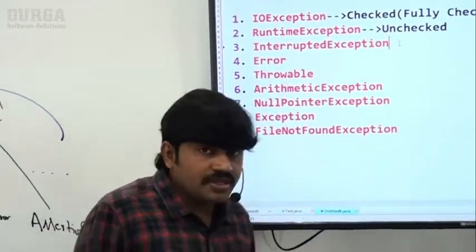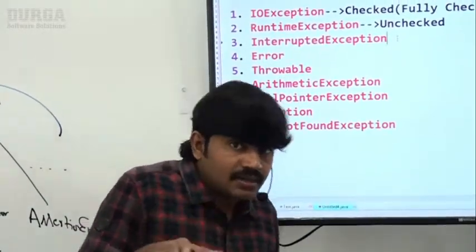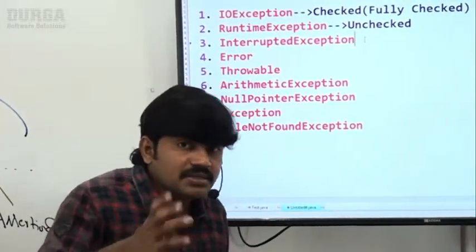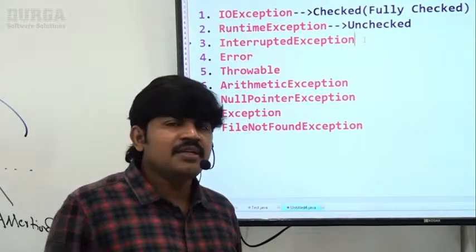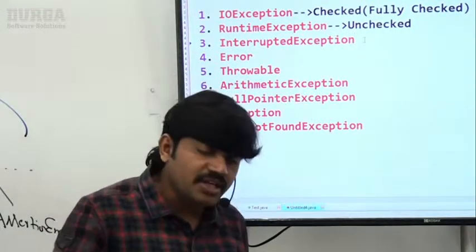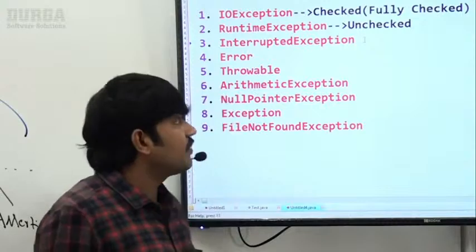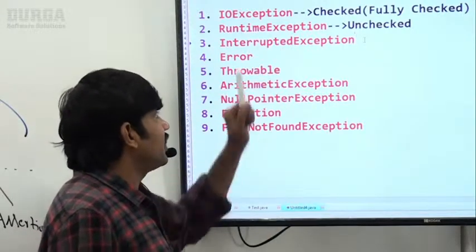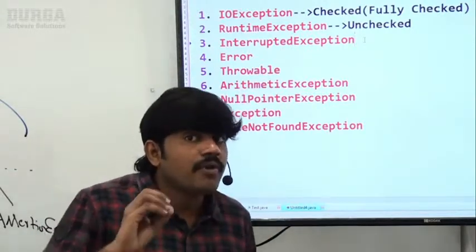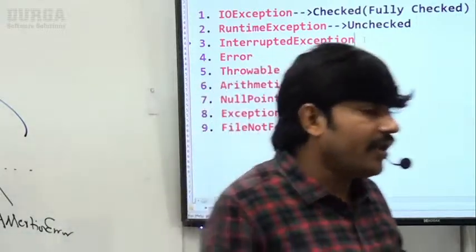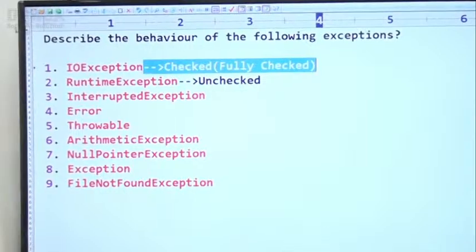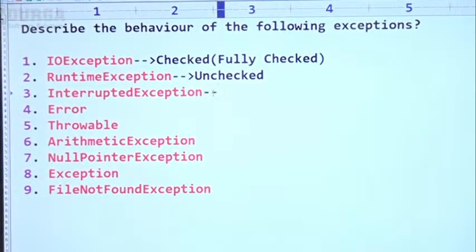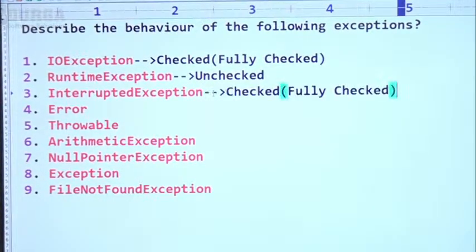InterruptedException is not under RuntimeException and not under Error. That's why it is checked, and it does not have any child. If any child were there, it would also be checked. That's why it is fully checked. InterruptedException is one fully checked exception. Like it is checked, at the same time fully.